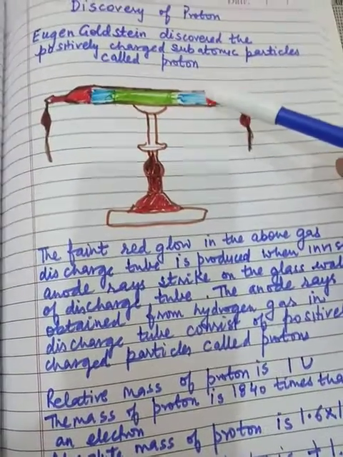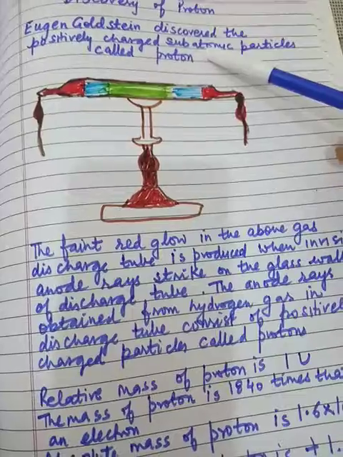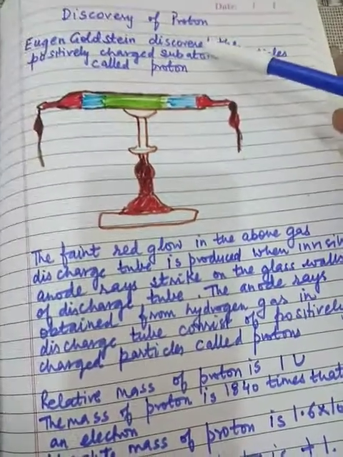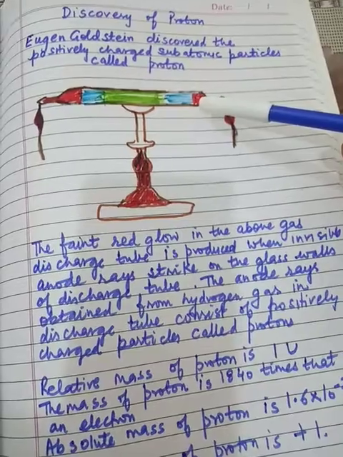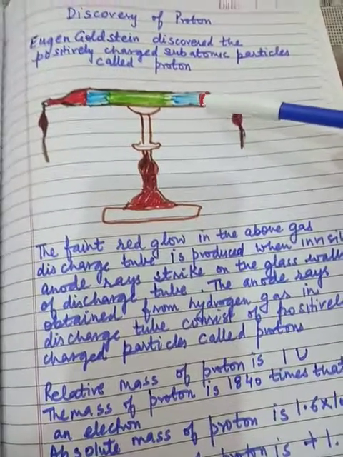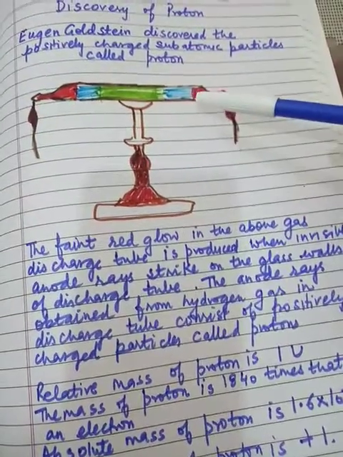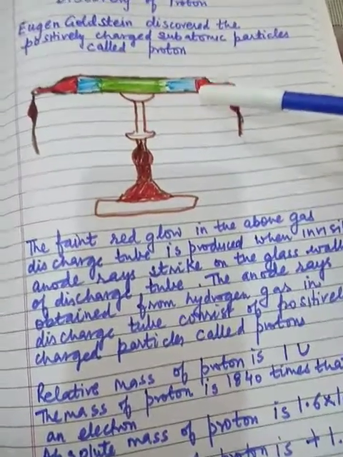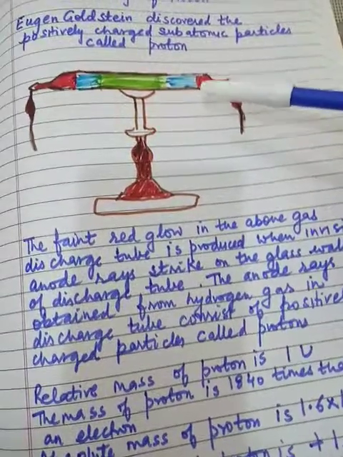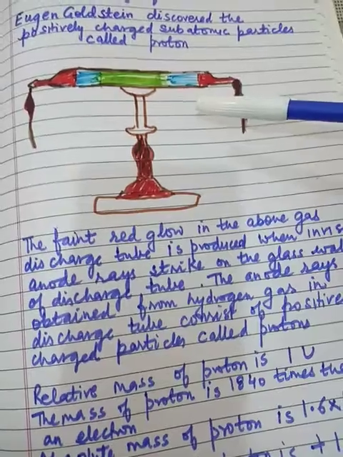The existence of protons in atoms was shown by Goldstein. When Goldstein passed electricity at high voltage through a gas at a very low pressure taken in a discharge tube, streams of heavy particles were given out by the anode. Anode is the positive electrode. These streams of particles are called anode rays. Anode rays consist of positively charged particles.